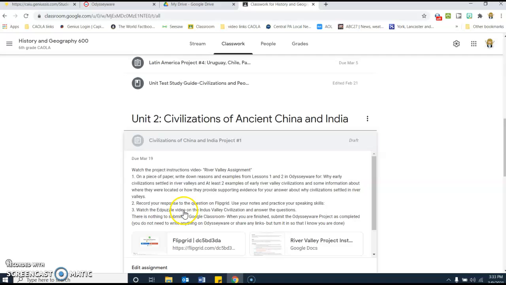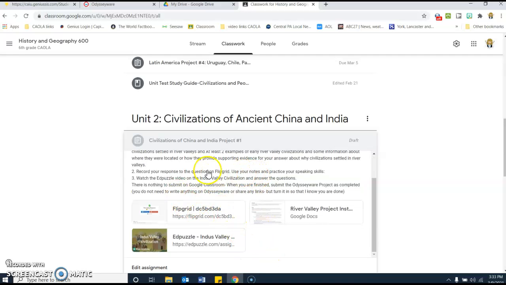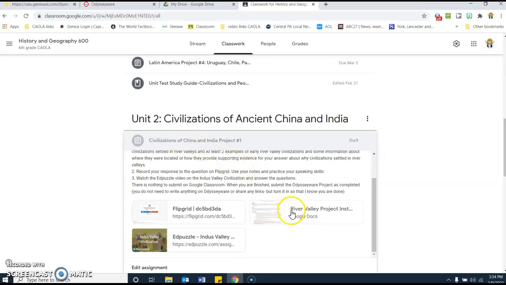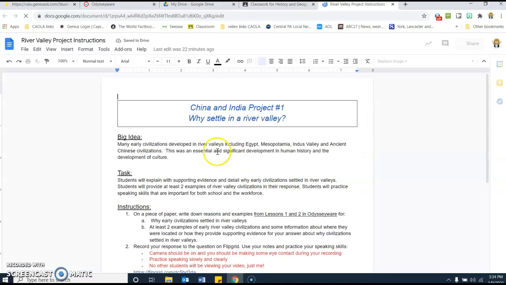There are, of course, written instructions posted. Obviously, there's also the video instructions that will also be included. So you are going to do really two things for this project. This project does not really require any formal writing, so we're practicing some different skills with this project. The first thing you're going to do is click here on this Google Doc. These are the instructions for the project.